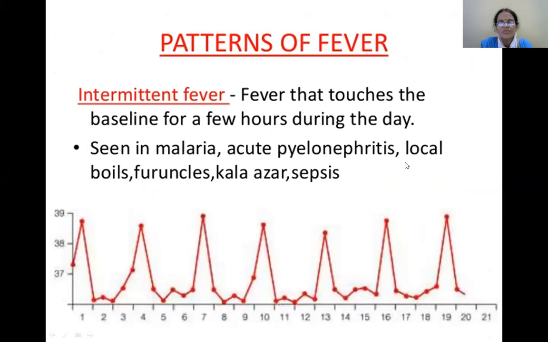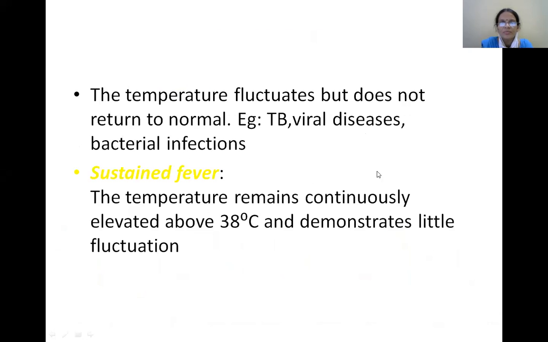All pyogenic infections mostly show the intermittent type of fever, that is, the temperature is raised, and it will be reaching the baseline for a few hours during the day. That is a specific feature of this type of intermittent fever.